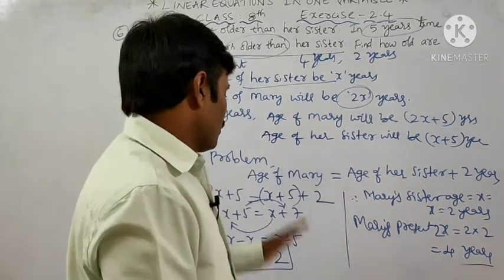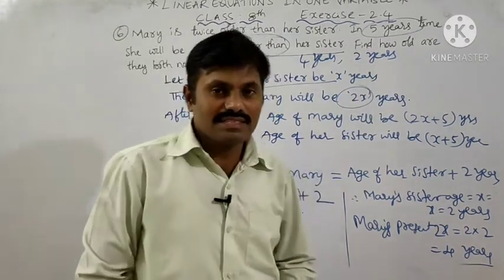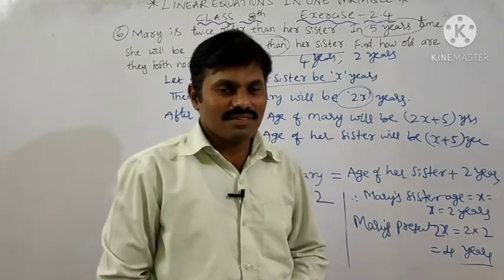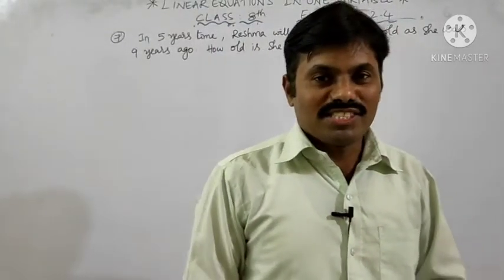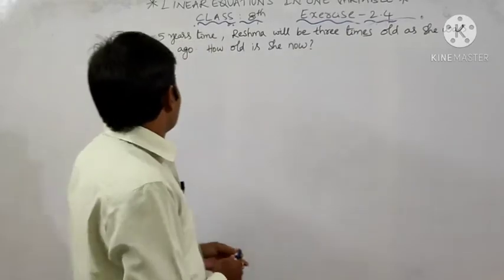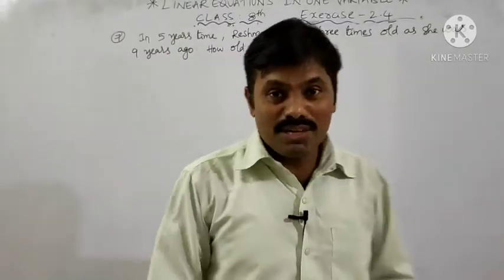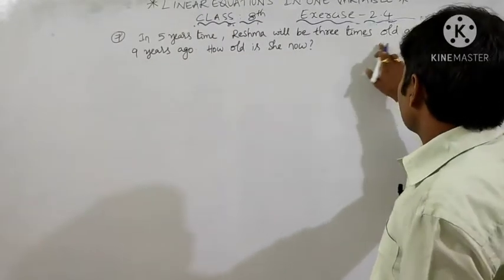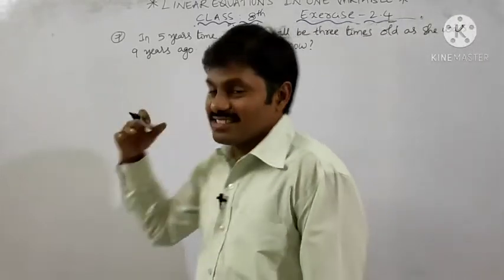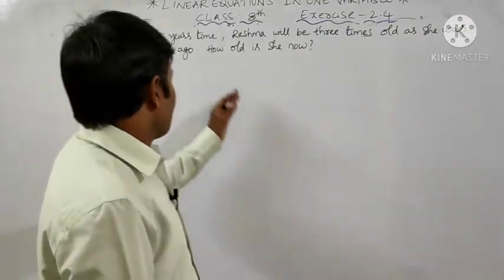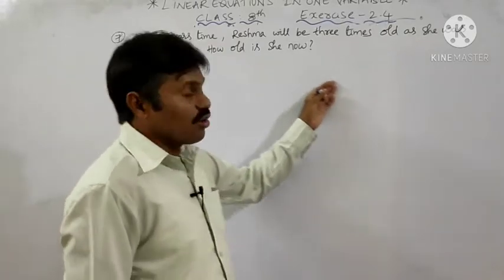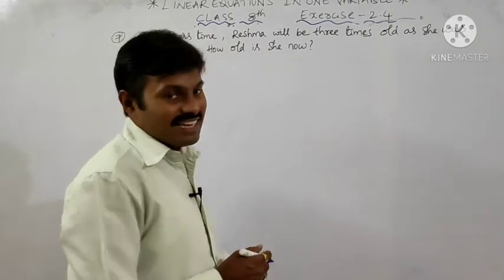Yes. This is the solution of question number 6. Now we will solve question number 7. Okay friends, now come to question number 7. In 5 years time, Reshma will be 3 times as old as she was 9 years ago. See, the meaning of the sentence is, how old is she now? At present, what is her age?